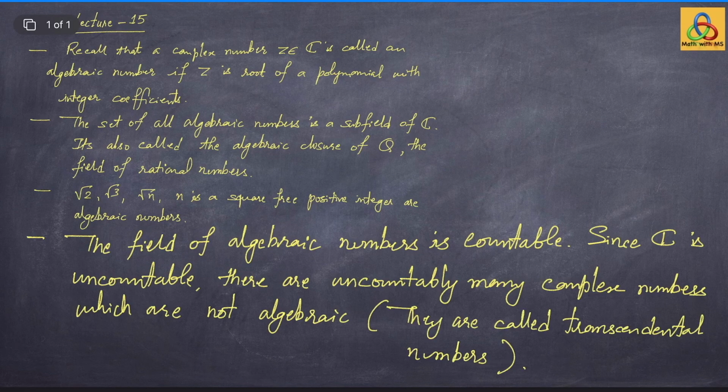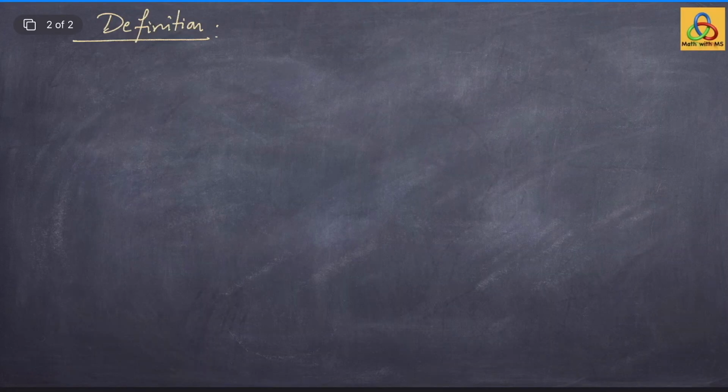The emphasis of this lecture is on a special kind of algebraic numbers called algebraic integers. Algebraic integers are those algebraic numbers which satisfy a polynomial equation with integer coefficients where the leading coefficient is 1, that is, which are roots of a monic polynomial with integer coefficients. And what we are going to show is that character values of any representation are algebraic integers. Let us begin with this definition.